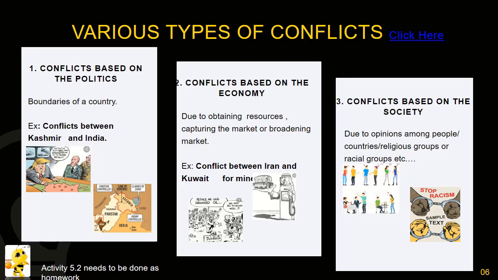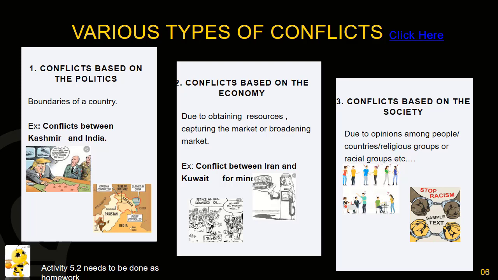And the last one is conflicts based on society. This is mainly due to people, maybe in the same country, who fight with their religious groups because of disagreements on something, or even racial matters. If you take America, there is still a problem where they try to hold down black people, because white people think that they are more dominant, so they need to control the black people. That's where racism comes in.